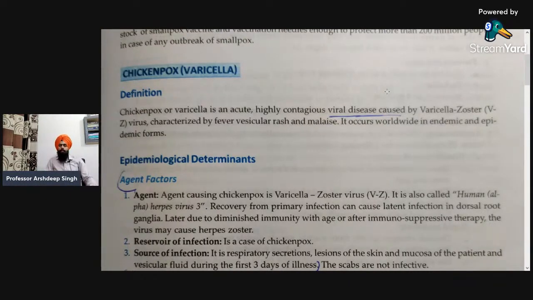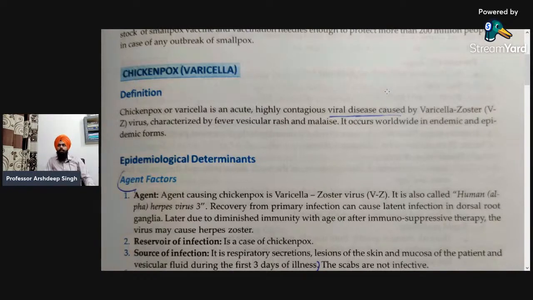So first of all is the definition. What is the definition of chickenpox? The other name for chickenpox is varicella, based on the name of its causative organism, varicella zoster. So chickenpox or varicella is an acute, highly contagious viral disease caused by varicella zoster, also known as VZ virus, characterized by fever, vesicular rash, and malaise.